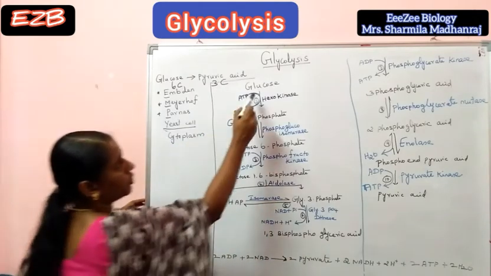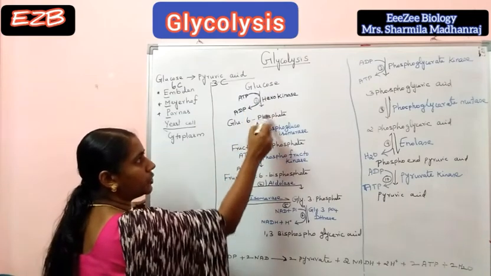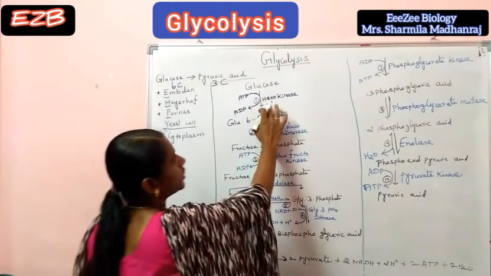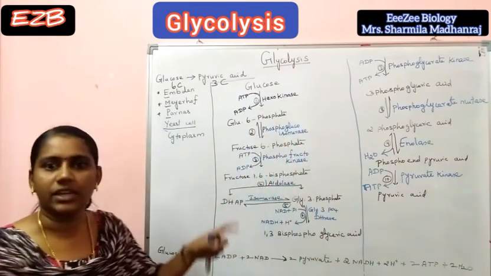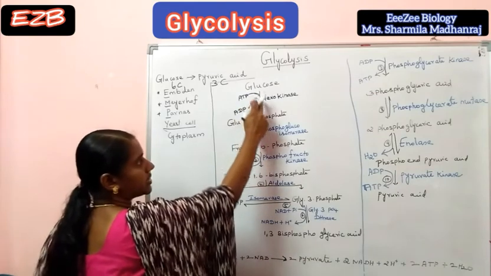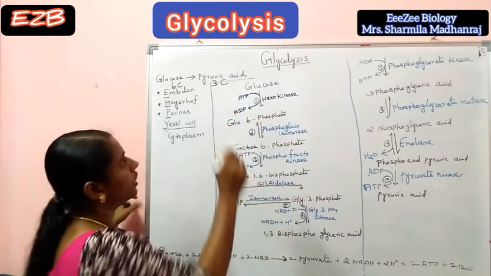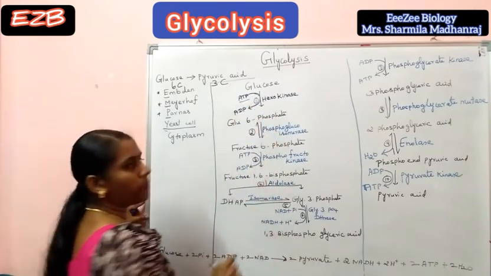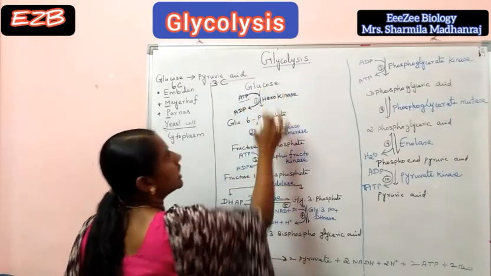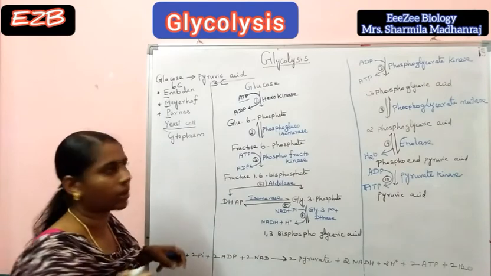First, glucose is converted to glucose 6-phosphate by the enzyme hexokinase. Here, phosphorylation takes place, so ATP is converted to ADP. From that ATP, 1 phosphate group is joined with glucose at the position of the 6th carbon.